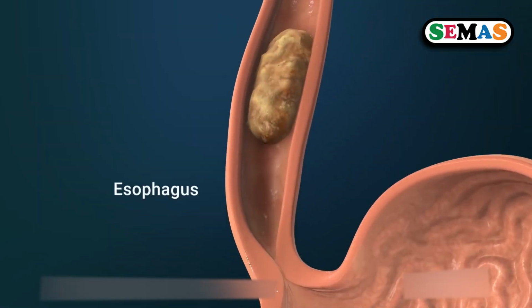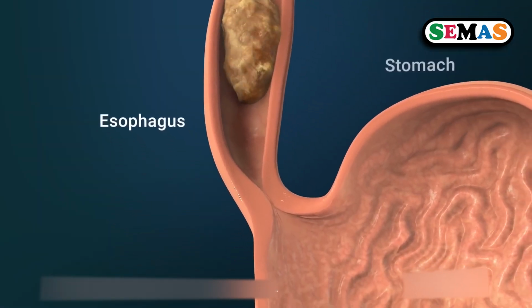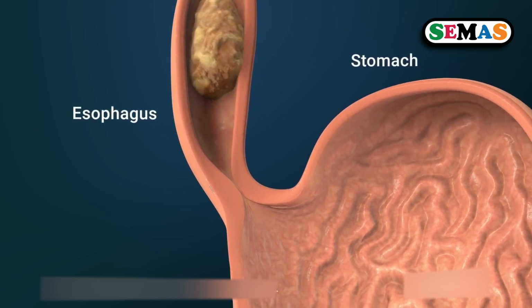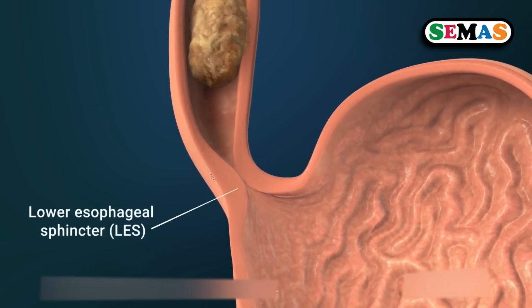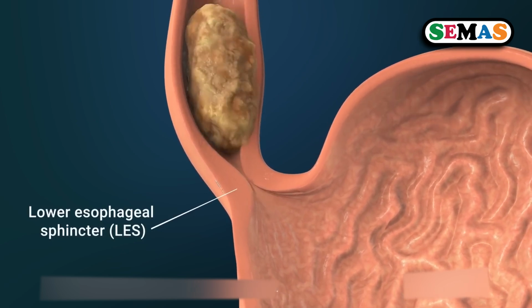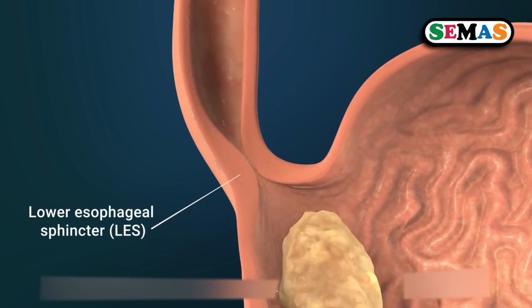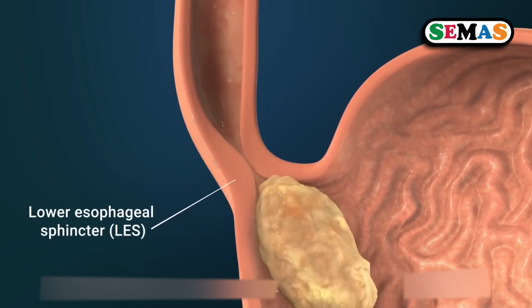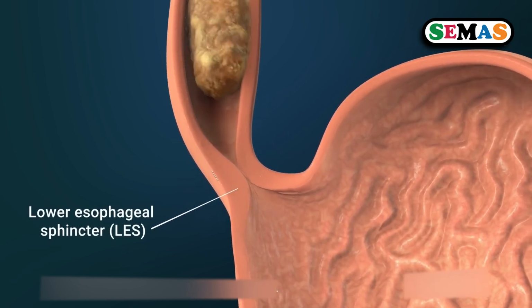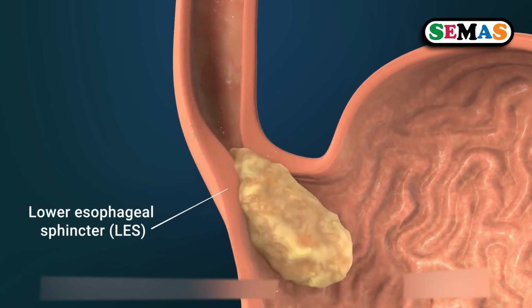As food moves down to the stomach, we have what we call the cardiac sphincter. The cardiac sphincter is also known as the lower esophageal sphincter. It opens to allow the bolus into the stomach, as you are seeing.